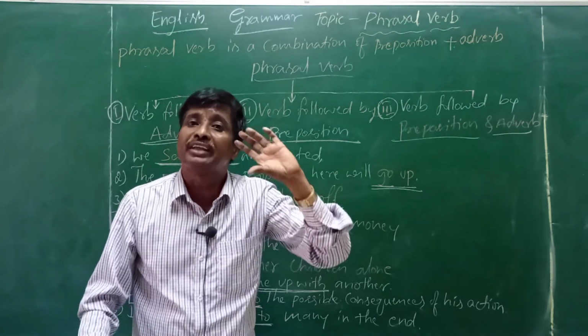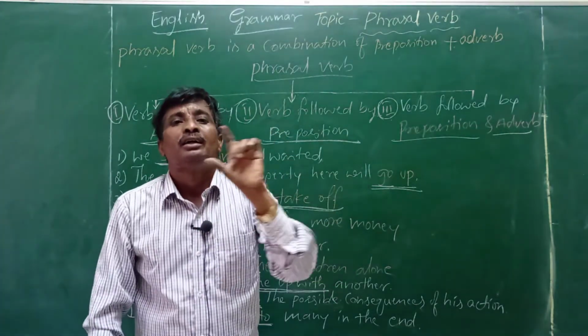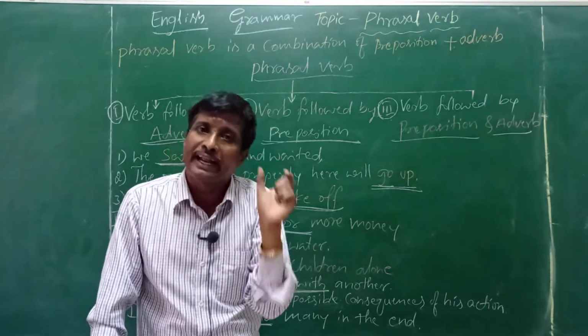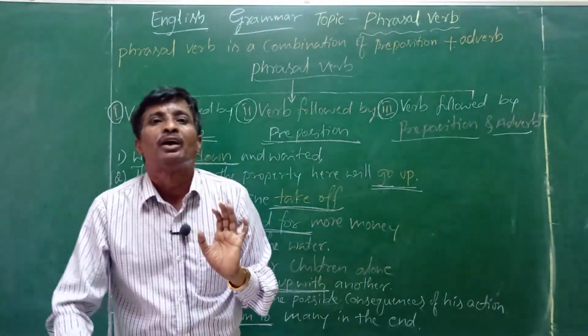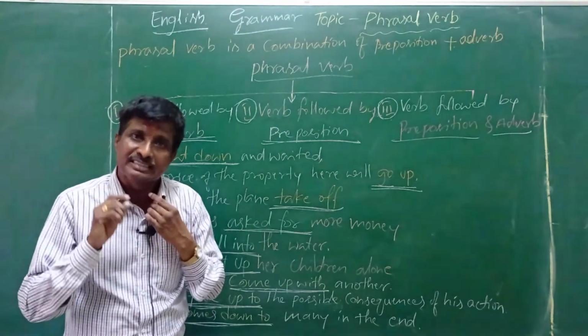With the help of the given options, you should complete the incomplete sentences by choosing the right form of phrasal verbs. Okay, children? Okay, I will continue this one in the same way.